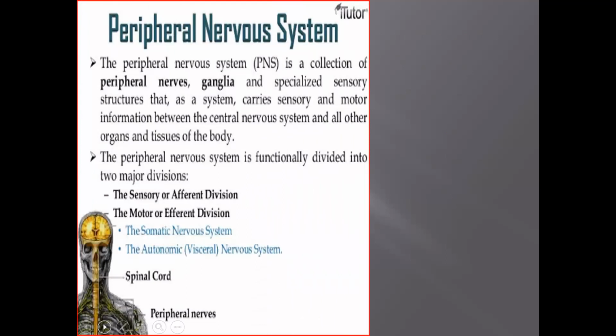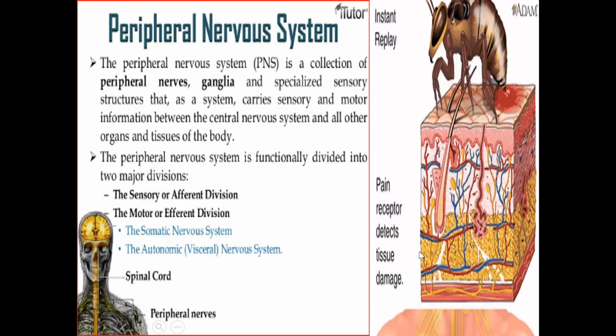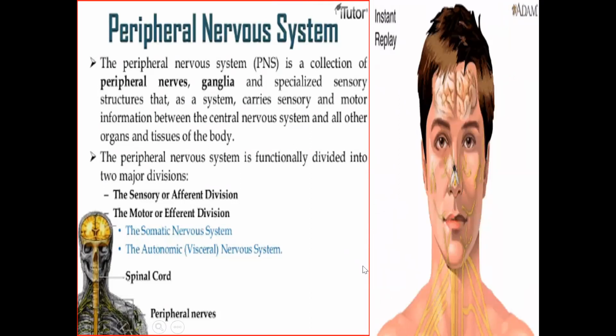The peripheral nervous system, PNS, is a connection of peripheral nerves, ganglia, and specialized sensory structures that as a system carries sensory and motor information between the central nervous system and all other organs and tissues of the body.